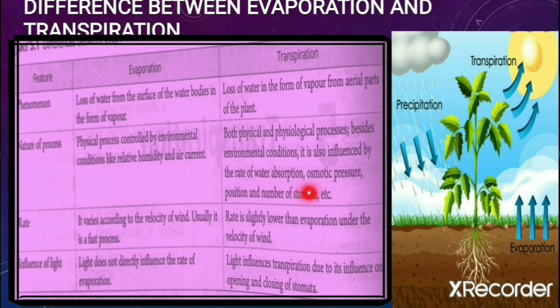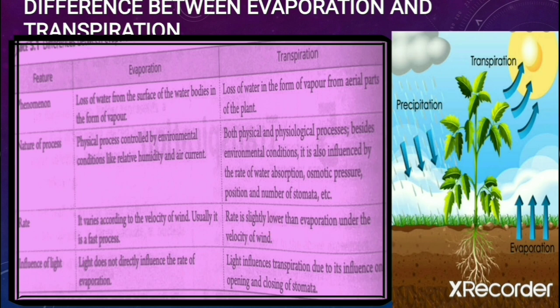For example, if the number of stomata is less, then obviously the rate of transpiration will be less. And osmotic pressure, what is the water absorption? If the water is absorbed more, then the rate of transpiration will be more. So it is dependent on both physical and physiological processes and factors. Next, evaporation is a very fast process, and transpiration is a comparatively slower process.